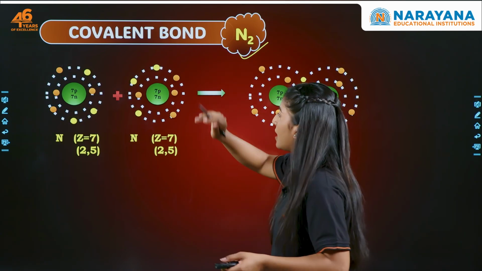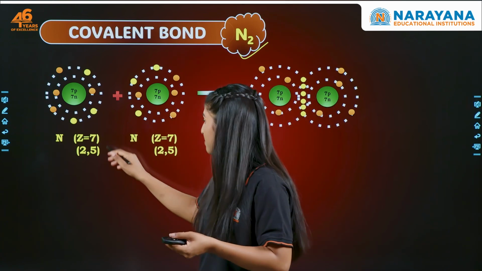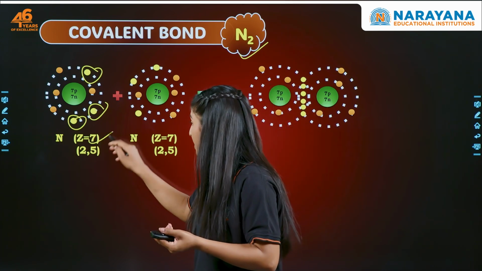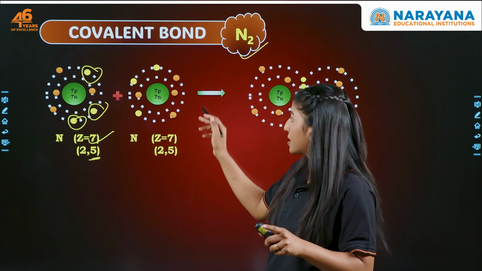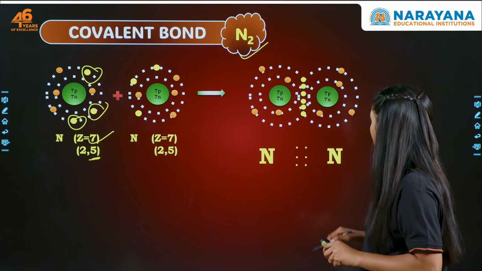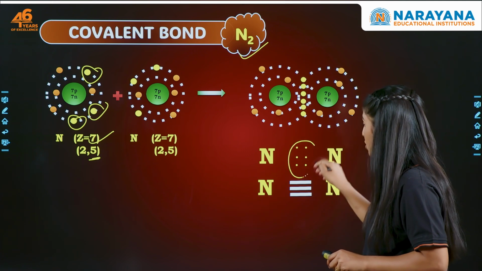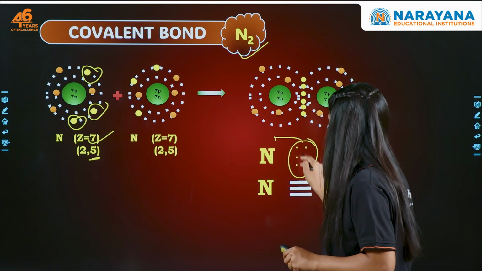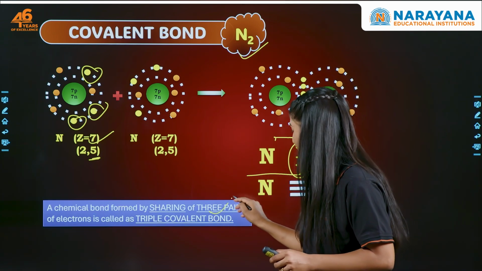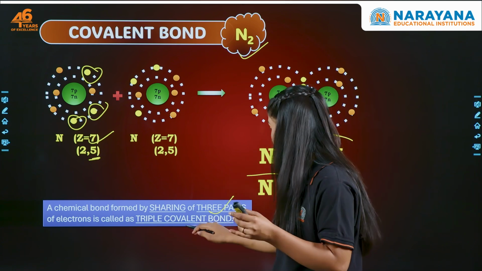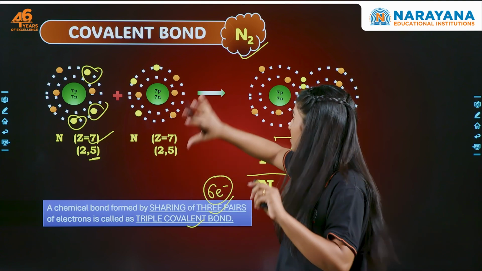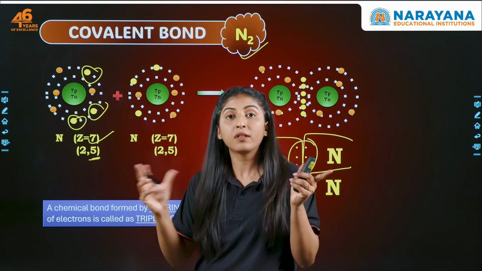So what will nitrogen do, brother? Nitrogen will share 3 electrons because it has an atomic number of 7. So 5 electrons in the outermost shell. To complete its octet, it needs 3 extra electrons, right? So 2 nitrogen atoms share 3 electrons with each other and form a triple bond by sharing a total of 6 electrons, right? One nitrogen shares 3 electrons, the other nitrogen will share 3 electrons, right? So in total, 3 pairs of electrons are shared to form a triple bond, means a total of 6 electrons shared, right? So this was all about the covalent bonding of similar types of atoms.